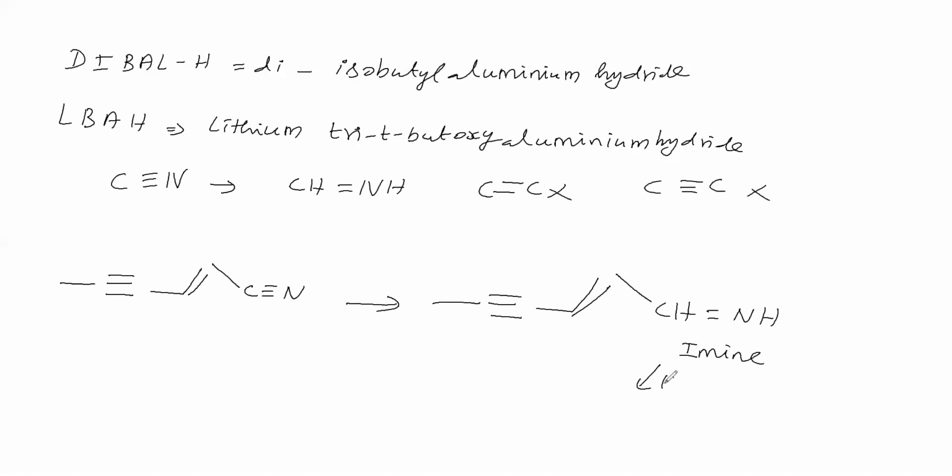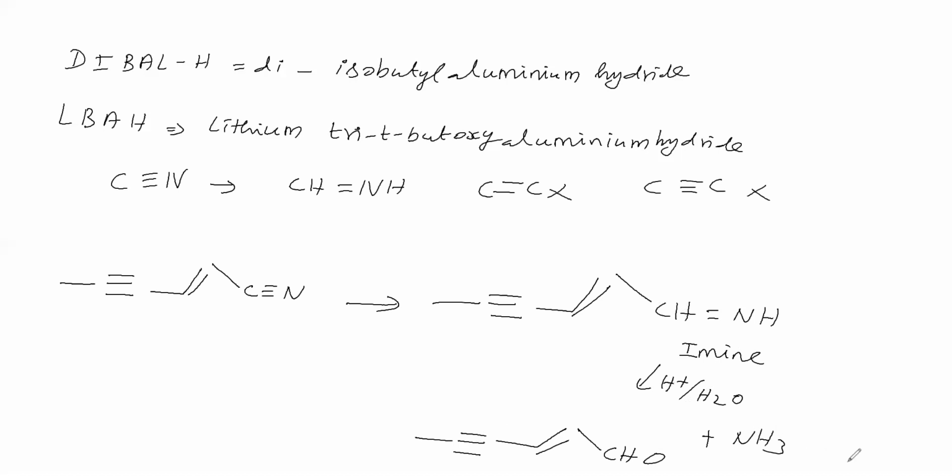This is taken for acidic hydrolysis. What happens means this is breaking. This is going for hydrolysis. So we will write the triple bond as it is, the double bond as it is. Then CH double bond NH we will write as CHO, and NH we will write as ammonia.